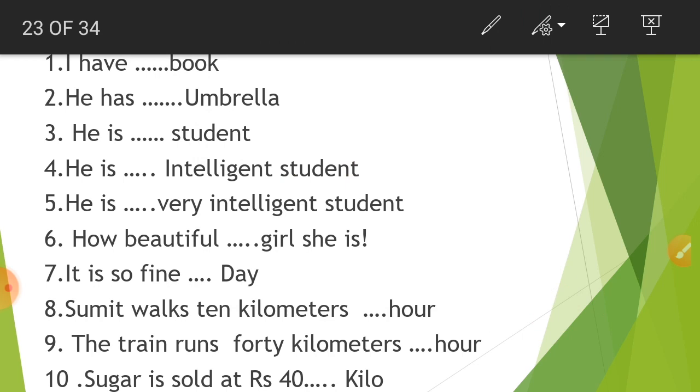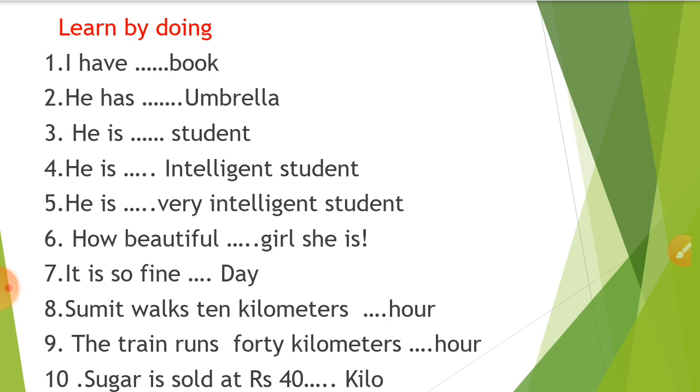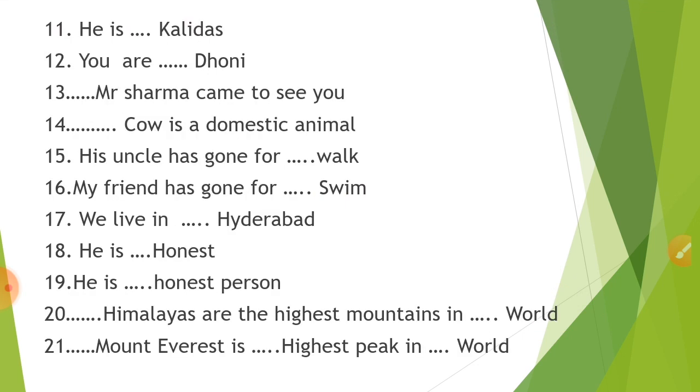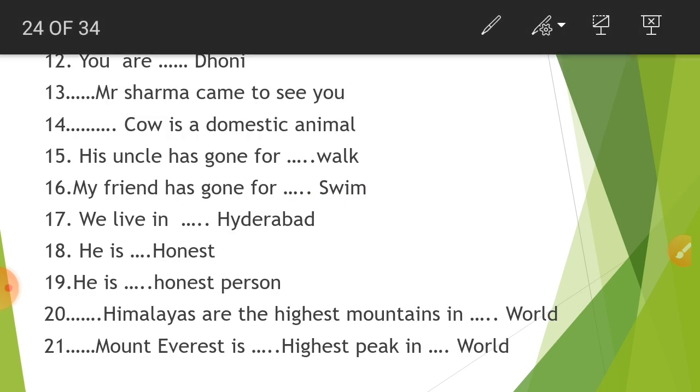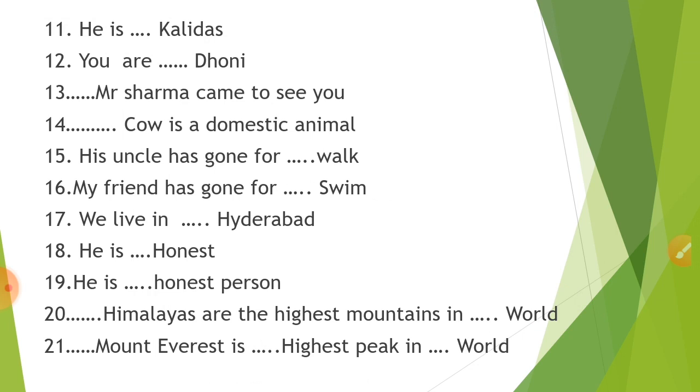Here, sugar is sold at rupees 40 a kilo, means 40 per kilo. So I guess now you're clear about the per. Okay, let's move forward. He is dash Kalidas. So here we have to use a Kalidas. Here a Kalidas means he is like a Kalidas.